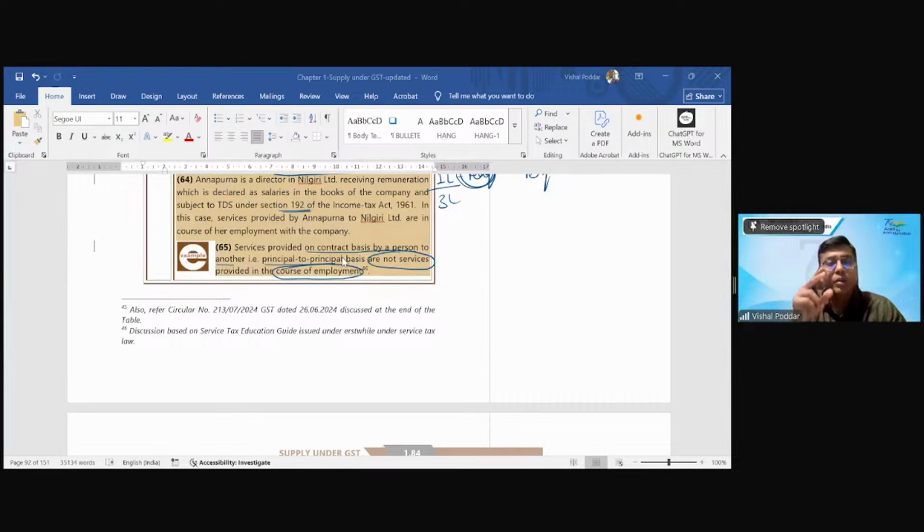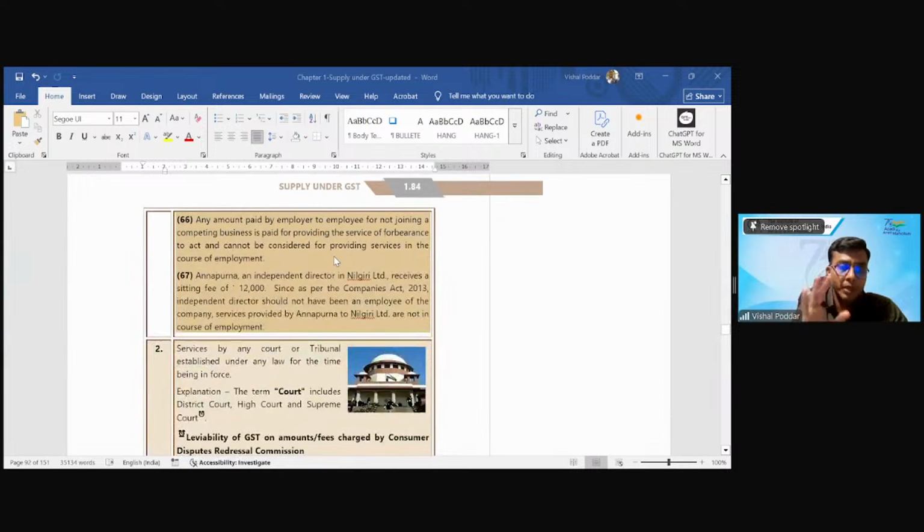So, Swaminathan, if you are reading point 65 as saying that contract employees will be liable to GST, my answer is no, because contract employees are still in the capacity of employees only, though they may not be on the payroll, they are on contract basis. Even if you are making payment to them on a non-permanent basis, they still stand in the capacity of employees. But okay, giving a twist to this. Now, please pay attention, students.